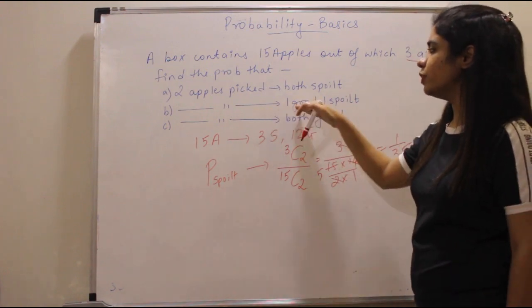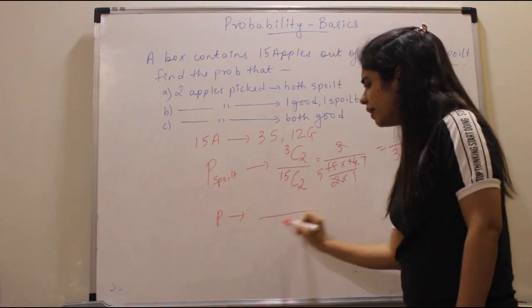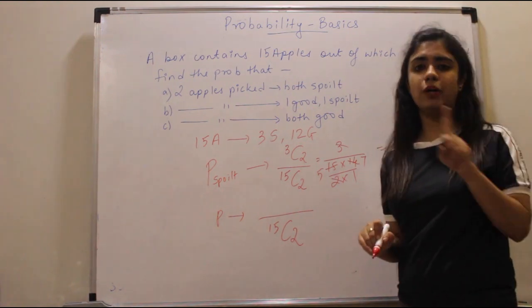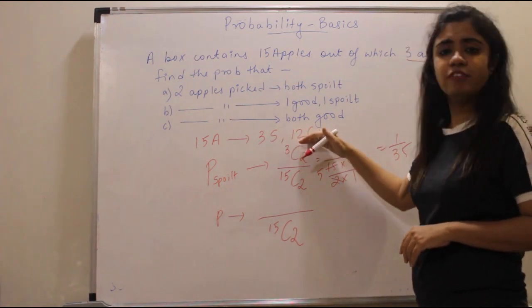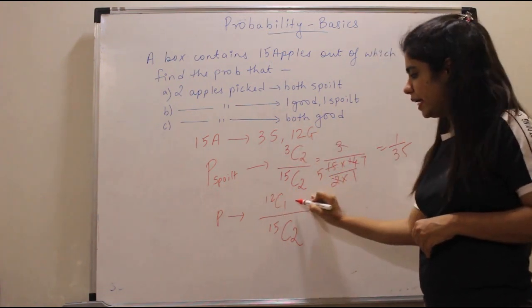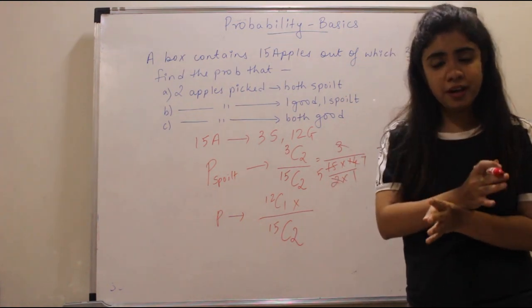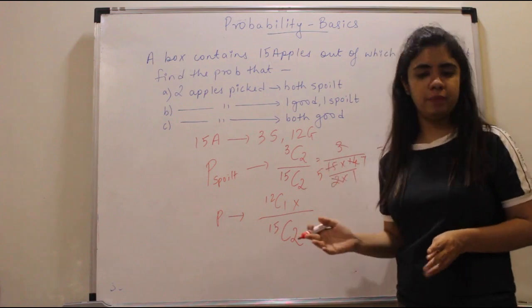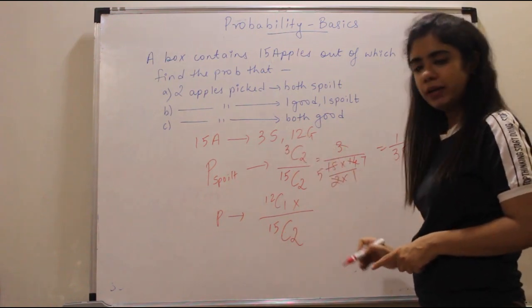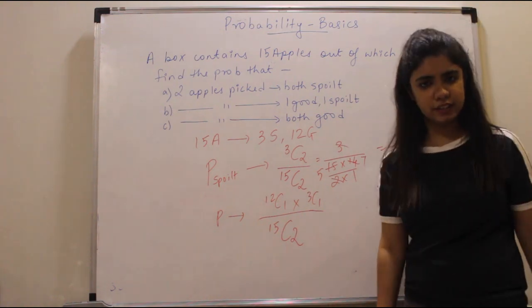Next question is, 1 should be good, 1 should be spoiled. So let's talk about that. Again, my denominator is going to be 15C2 only. But I want 1 to be good and 1 to be spoiled. How many good apples do you have? You have 12 good apples. So that will be 12C1. Into, you want 1 spoiled apple. Look, I want 1 good and I want 1 spoiled. Whenever there is an and, you will multiply. Okay? I want 1 spoiled apple, so 3C1. So you can simplify this and calculate your answer.